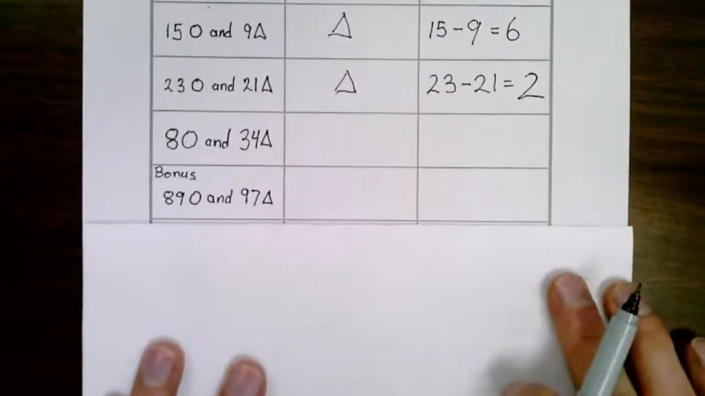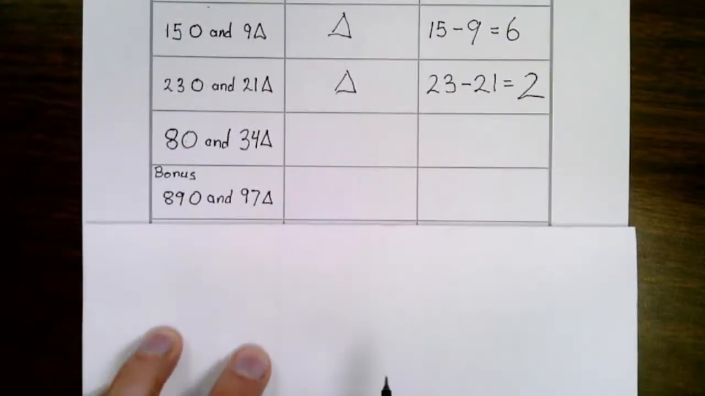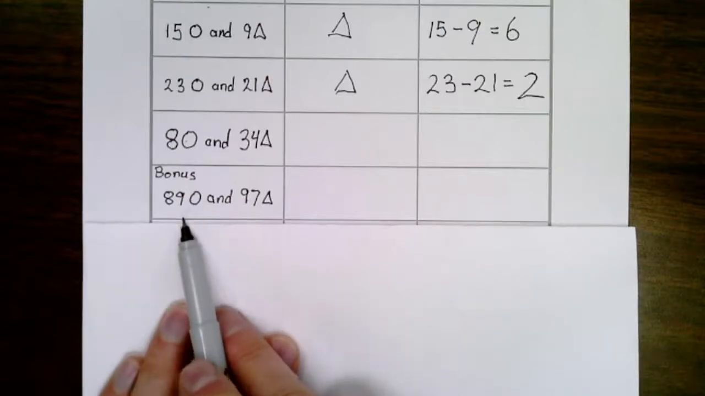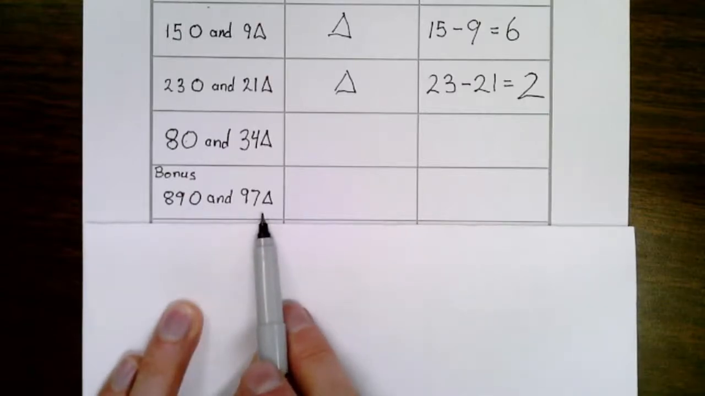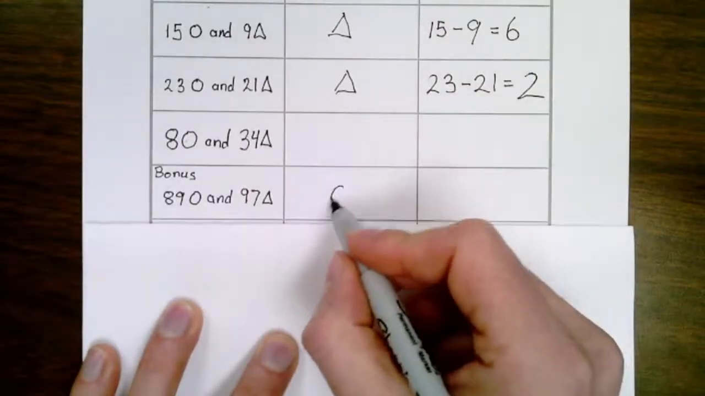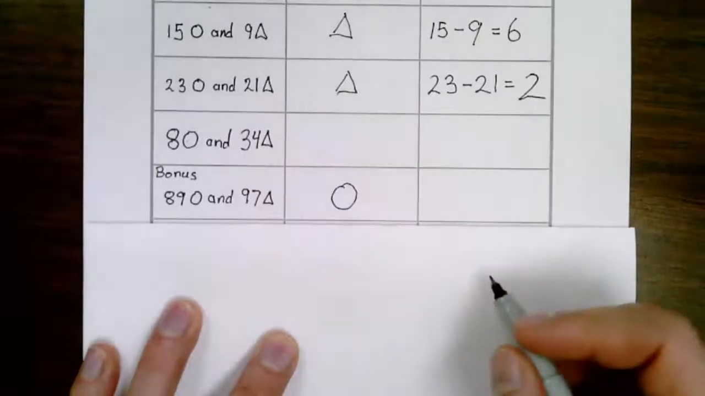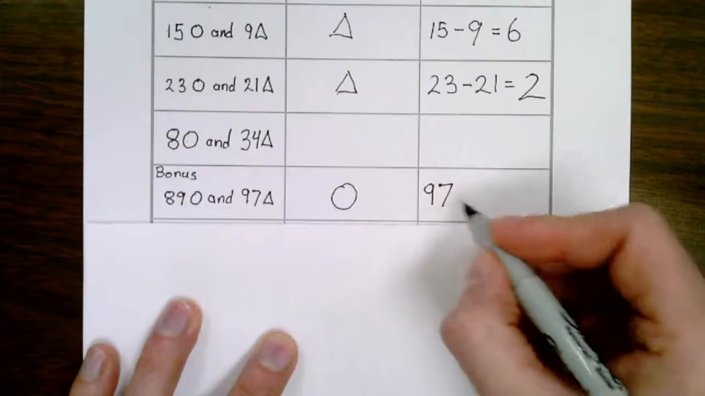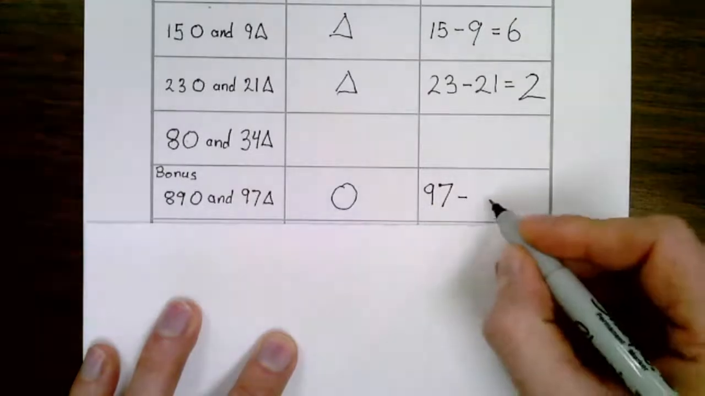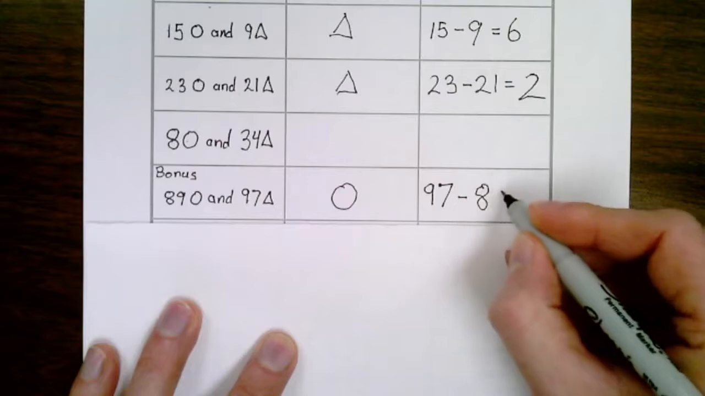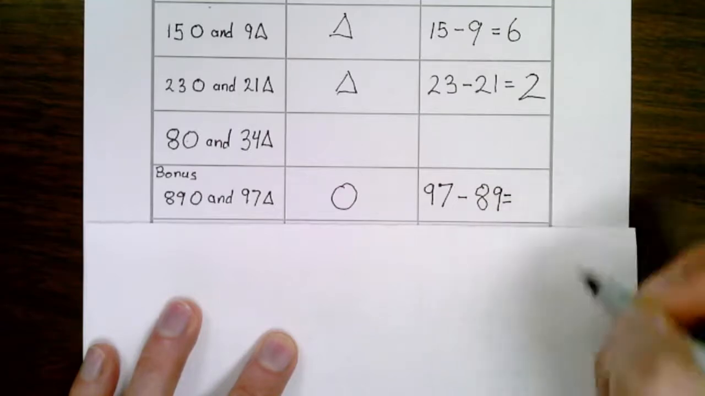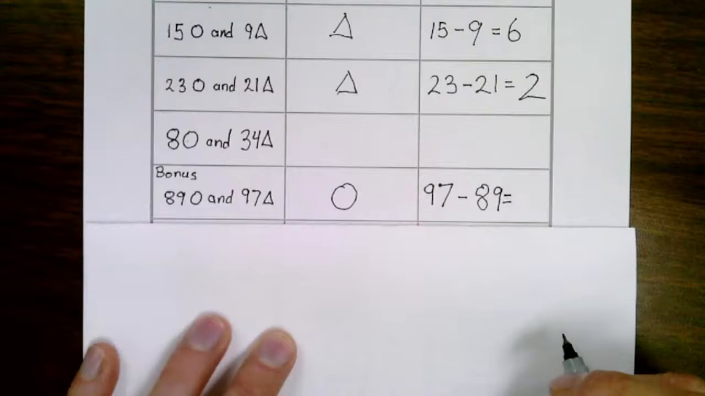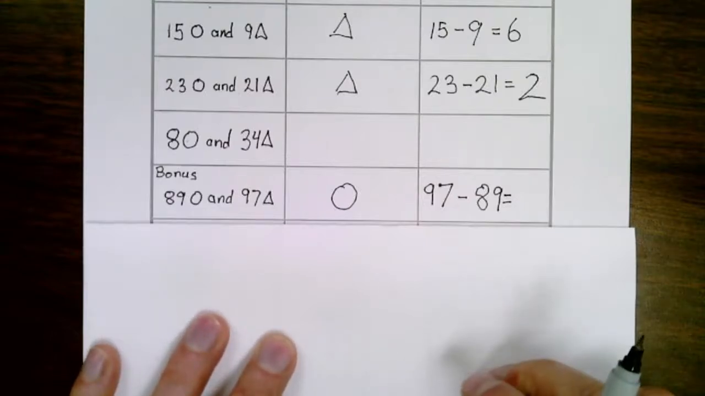Here's a bonus one. Yikes. I have 89 circles and 97 triangles. Which one is fewer? That is correct. Circles are fewer. So I'm going to take the one that is more, 97, subtract the one that is fewer, 89, and how many fewer or how many more? Oh, I think this one might be too hard for me.